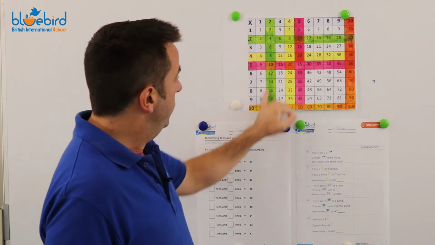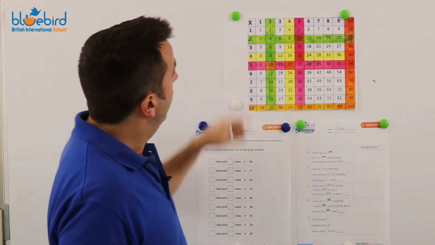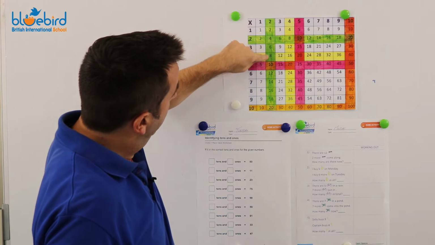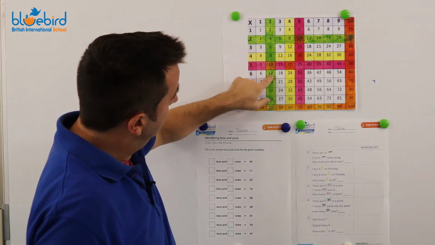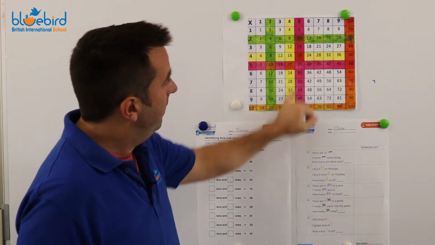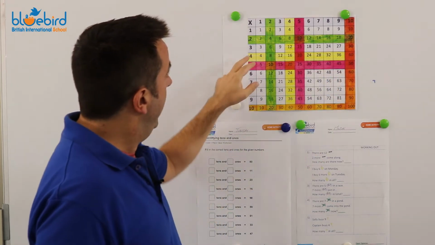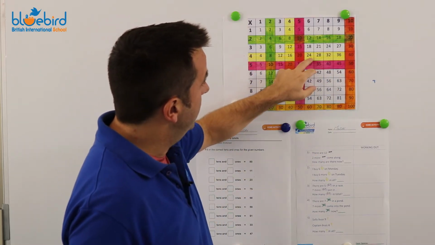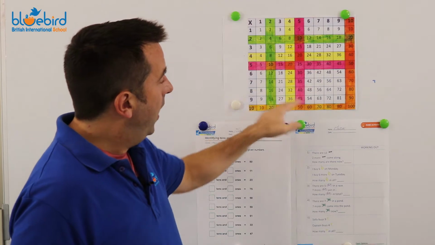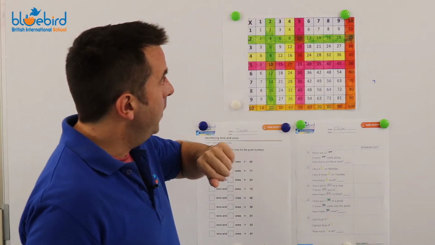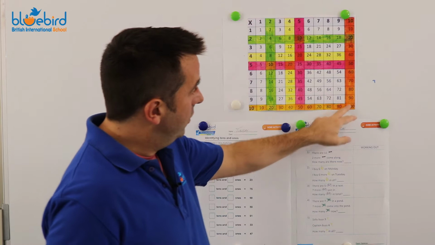Here's the 2's. We did the 2's, okay? You can go over 2 multiplied by 6, go down to where it says 6, 12. Then we've done the 4's. 4 multiplied by 6, 24. The 5's are in the pink. You just join the two numbers. If you say, what's 5 multiplied by 7? You go 5, and you go down to where the 7 crosses it. 35, okay?